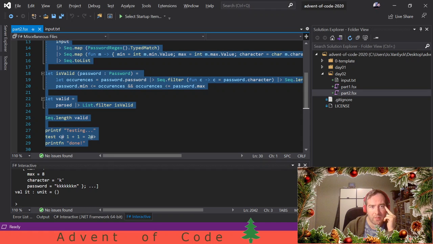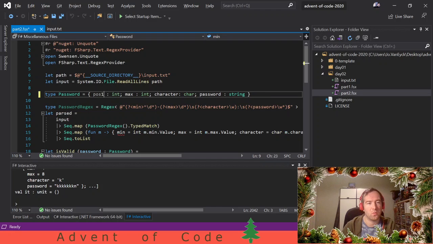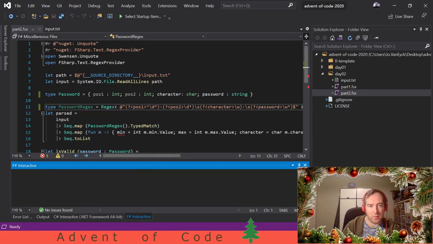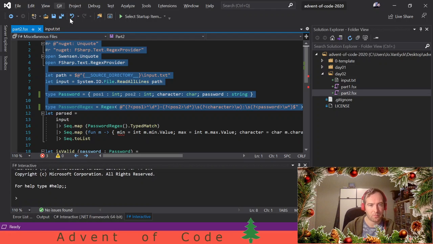Before we do that, it means that it's not just min and max, it's like 2 positions. So let's call it position 1 and position 2 instead. I'm also going to change the regex for consistency. Let's clean our REPL so we don't have anything remainder from last run.